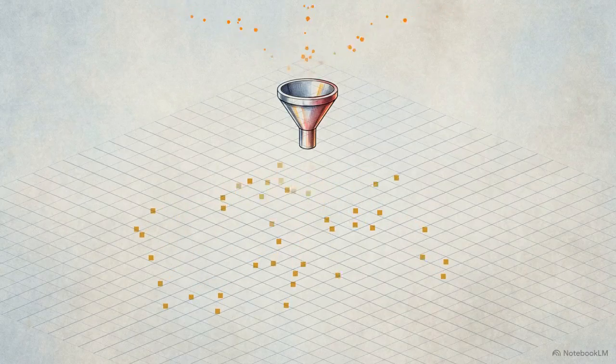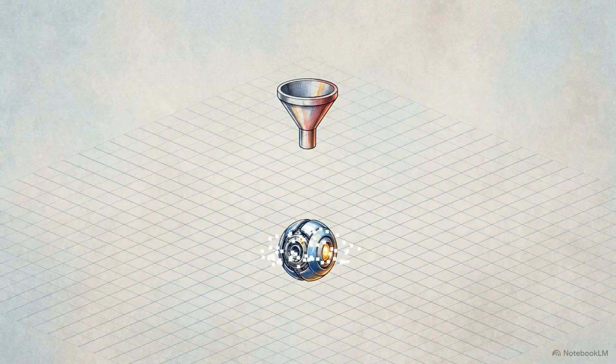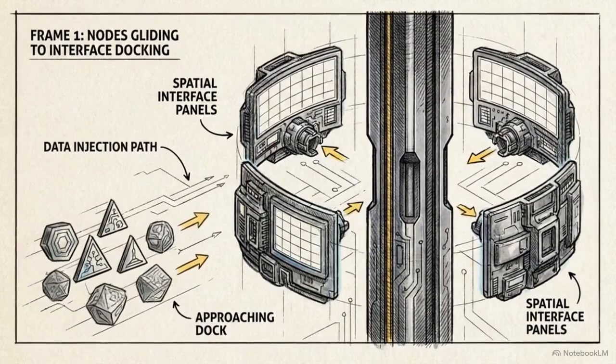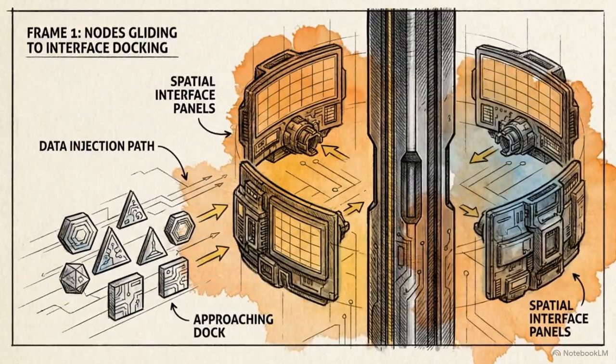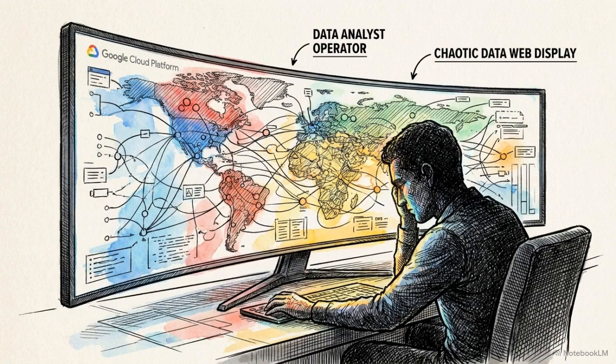Unstructured data from local directories and browsers streams into a funnel, converting into standardized vector nodes in a 3D space. These nodes dynamically cluster around a focal point, representing the operator's active natural language query. These dense clusters are packaged into unified context packets. The operating system injects these packets into the active subagents, ensuring the same operational context is preserved across every node in the swarm. By fusing fragmented environmental data into a mathematical ledger, the CCP provides the persistent state required for complex multi-stage orchestrations.